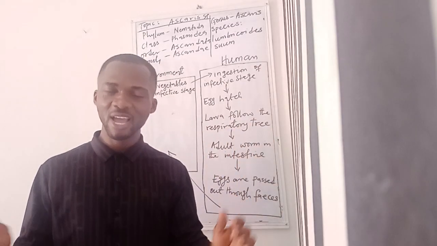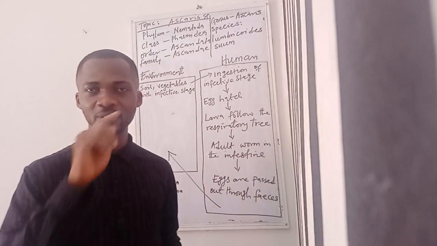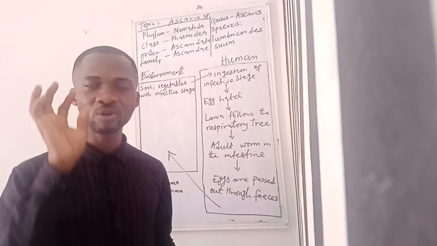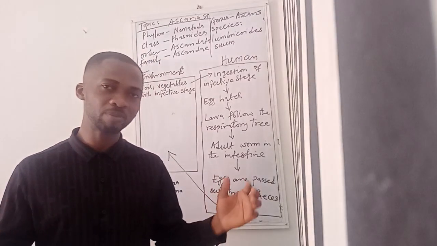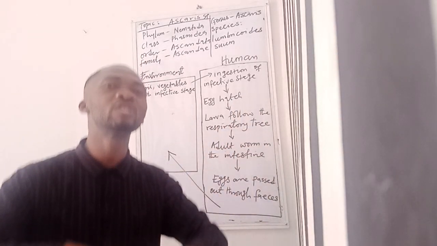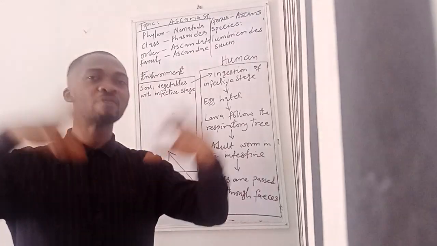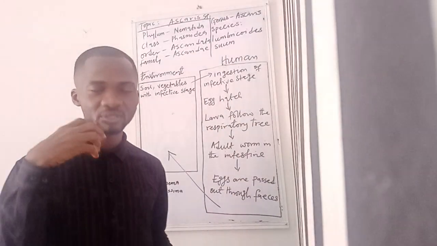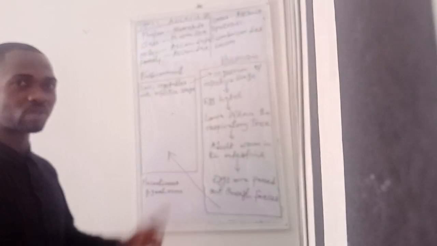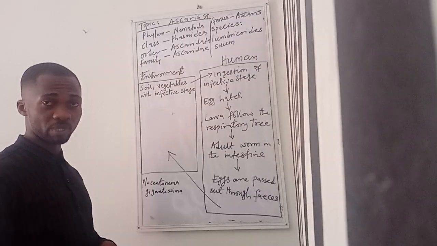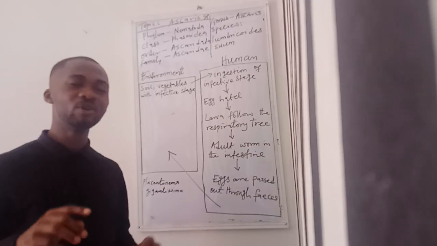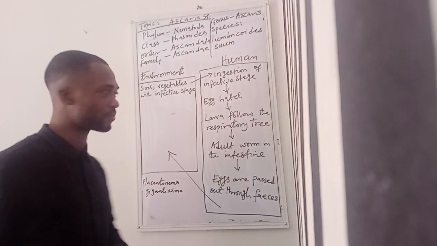Having said all this, I forgot to say that one of the basic things we should also know about Ascaris is that it is cosmopolitan in distribution. What does it mean? It means that it affects a large number of people almost in every part of the world where we have conditions that favor the life cycle of this parasite. This will lead us to the life cycle of Ascaris lumbricoides, because you can't say that you have fully studied the parasite when you have not known the life cycle.